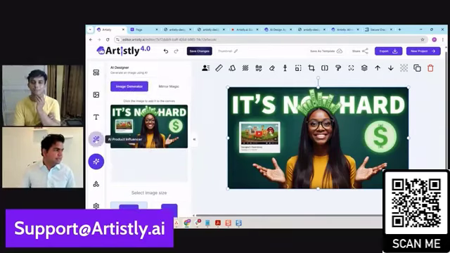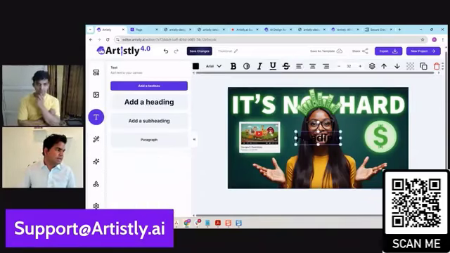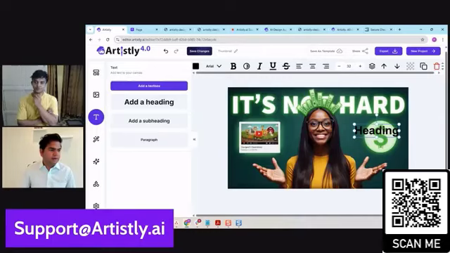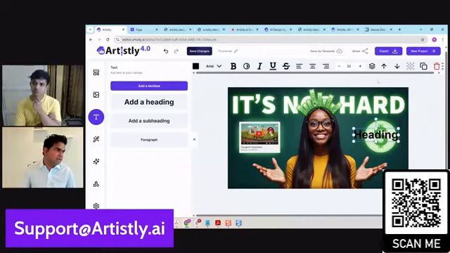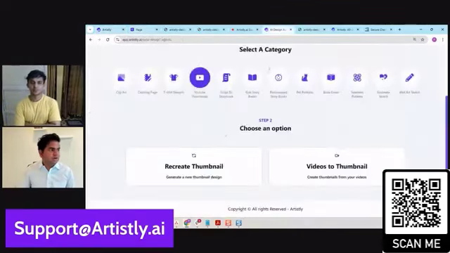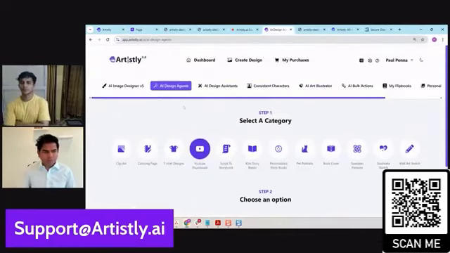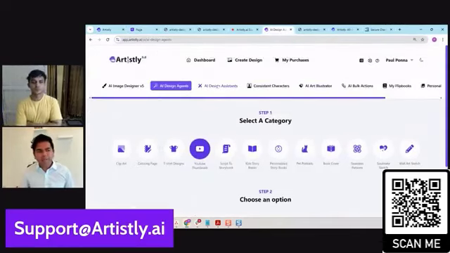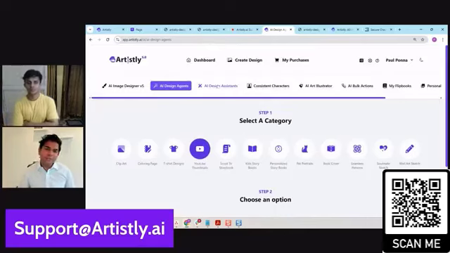So that will make it easy for you to add headings. Let's say you want to add a heading here, you want to add shapes here. You get the point. Layers and all that kind of good stuff. You can do it, with a little bit more editing capability. So yes, we've updated as well. It's just that for ease of use, a lot of people prefer the general AI designer. It's fast, straightforward. For people who want a little bit more editing capability, who want to spend a little bit more time on that one image to make it better and better, there's the advanced editor.